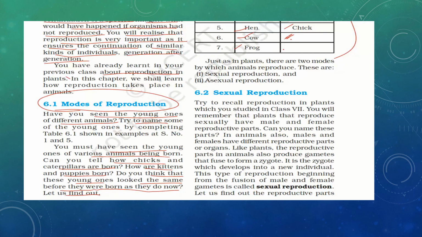This is our question. When you were a baby and what you look like now, is it similar, or are there several changes in your body or physique after certain years? A young one and an adult one, though they belong to the same species, look different, right? There is a difference between a baby human and an adult human.